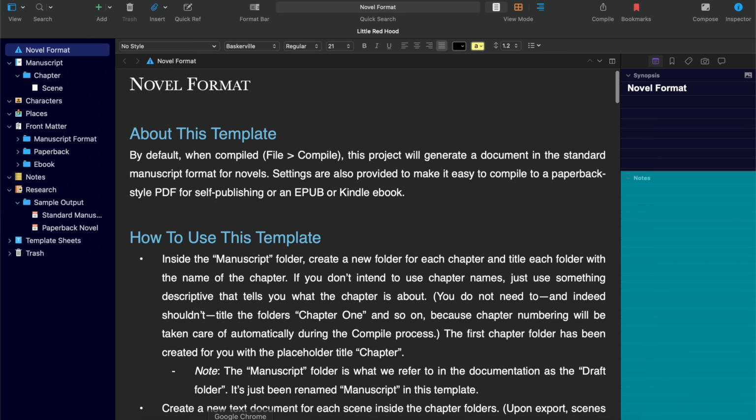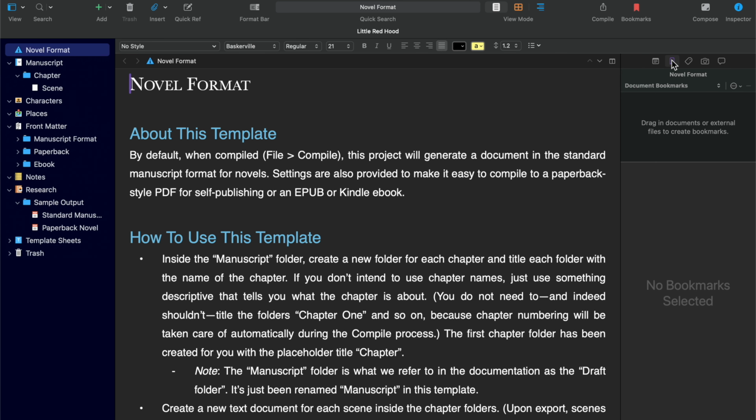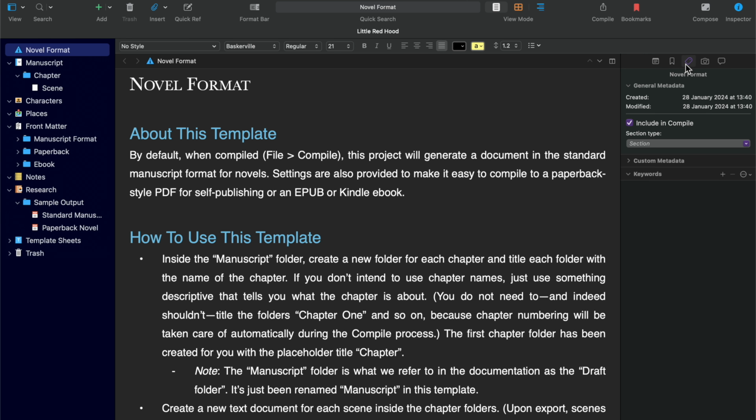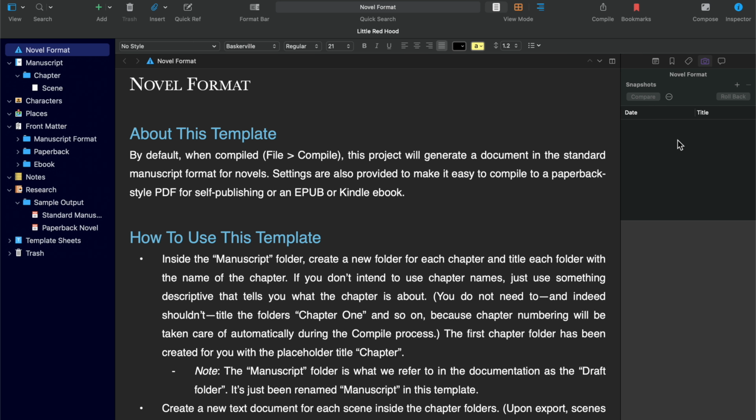And with this, you have the binder, which tells you all the different files you've got. You have what they call the inspector, which has the synopsis for you, the notes. You have a lot of different bookmark sections, your metadata. I actually really like this camera.